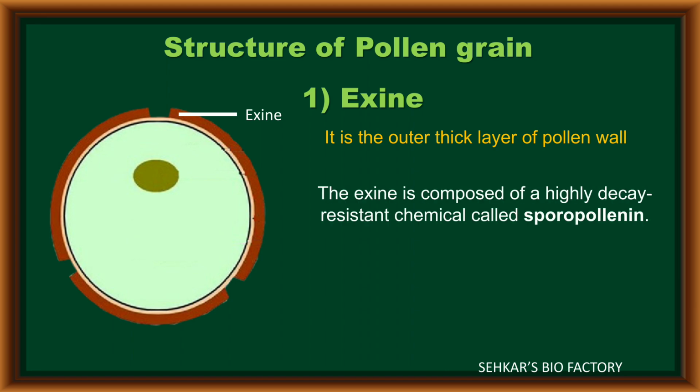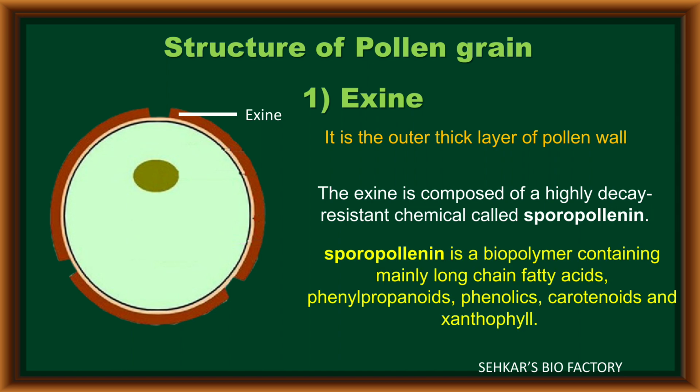The exine is made up of a highly decay resistant chemical called sporopollenin. The chemical nature of this sporopollenin is that it is a biopolymer containing long chains of fatty acids, phenylpropanoids, phenolics, carotenoids and xanthophylls in its structure.